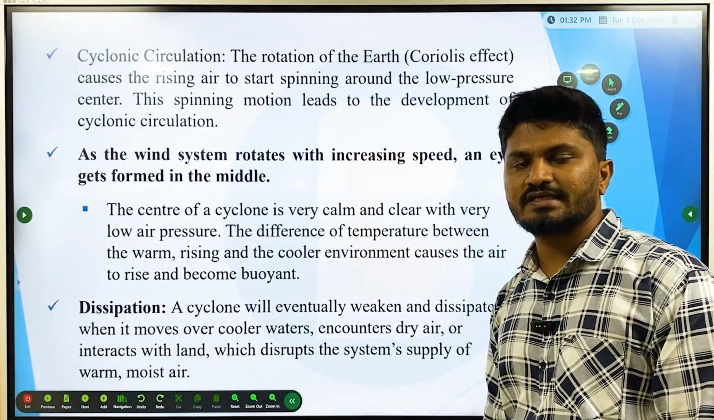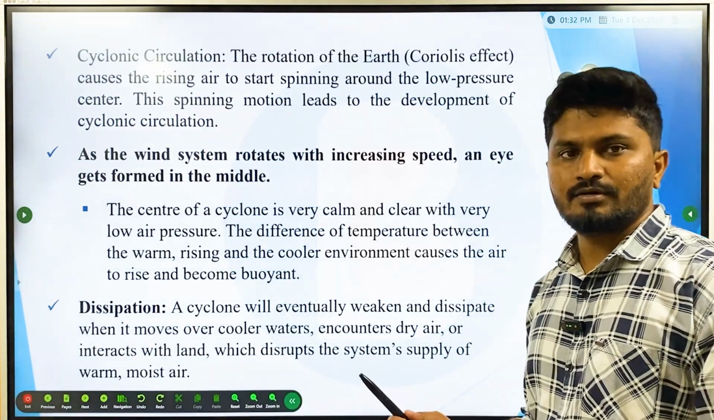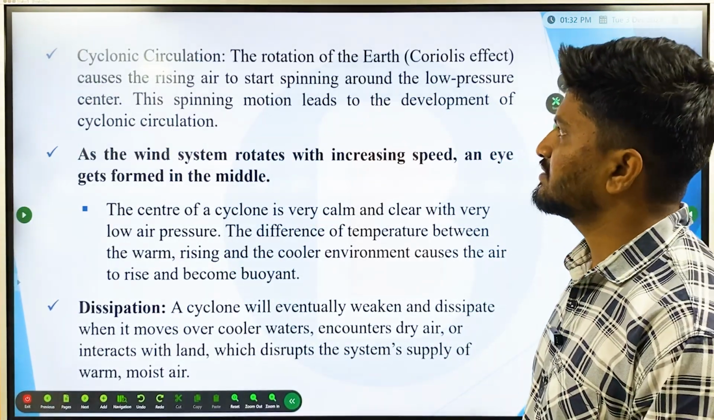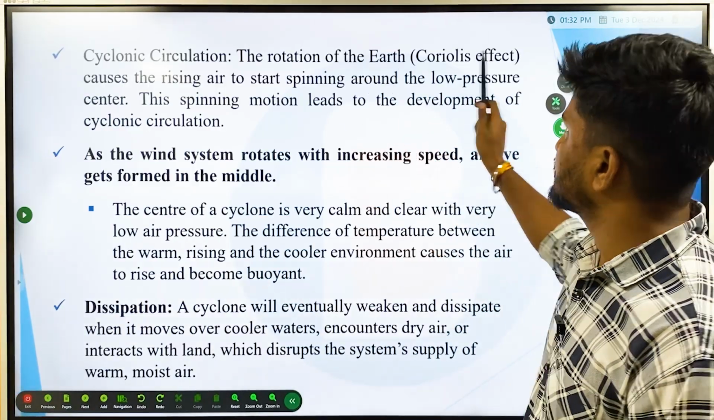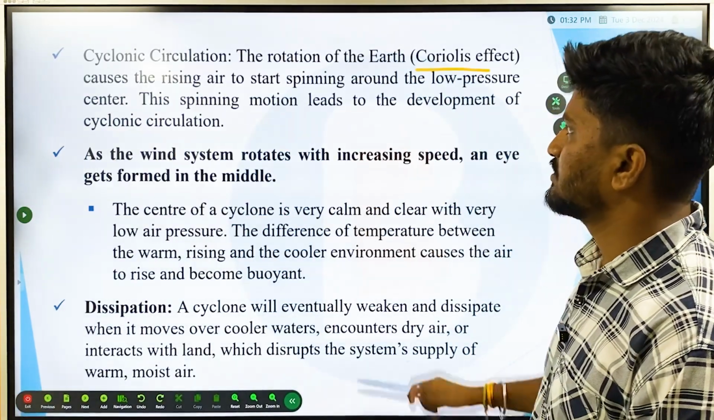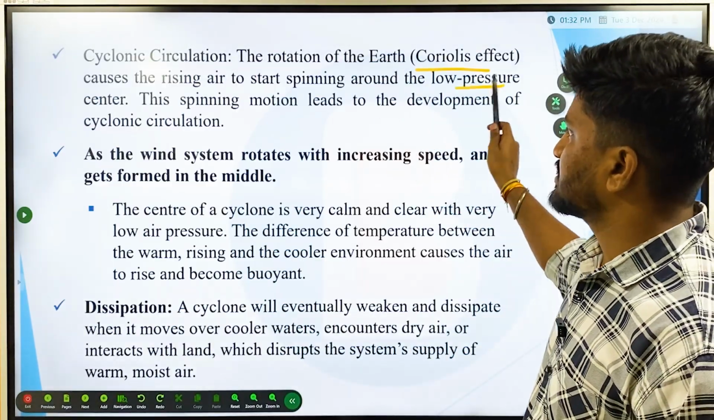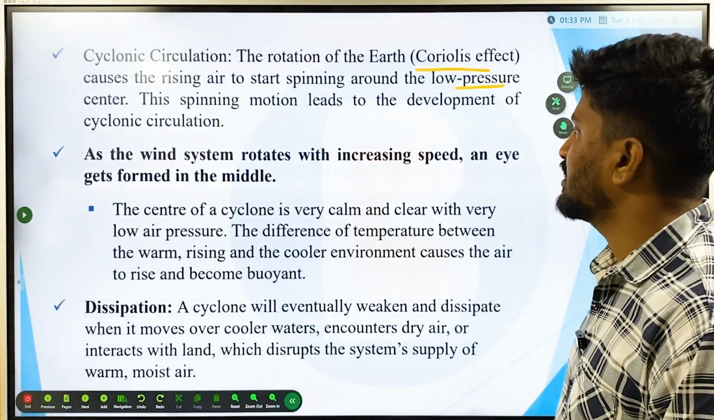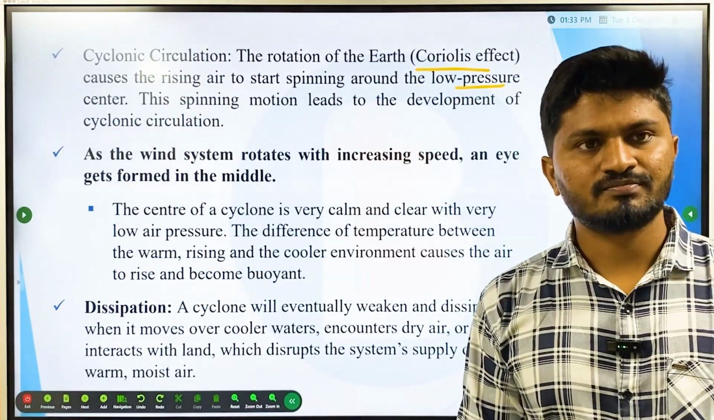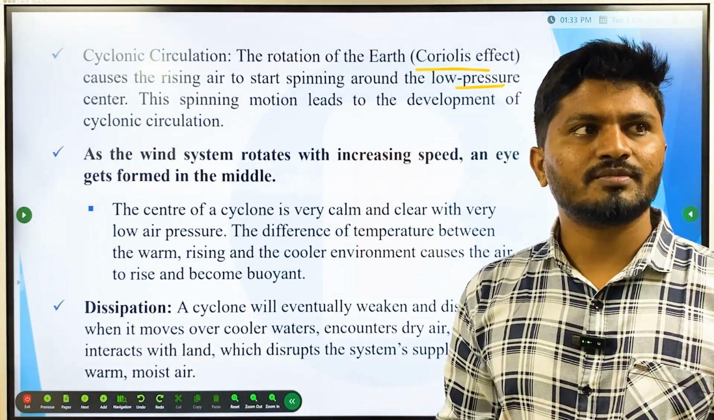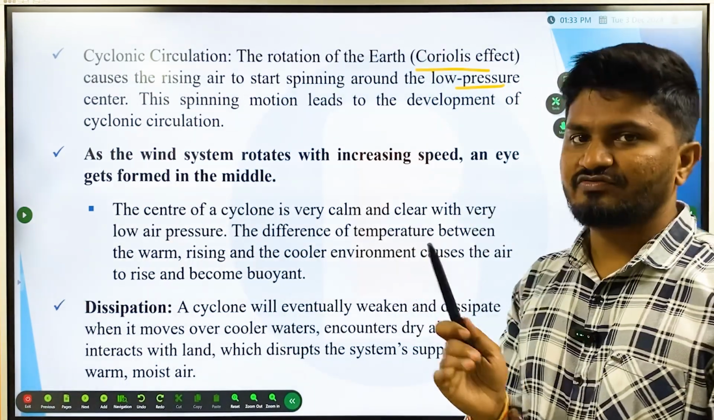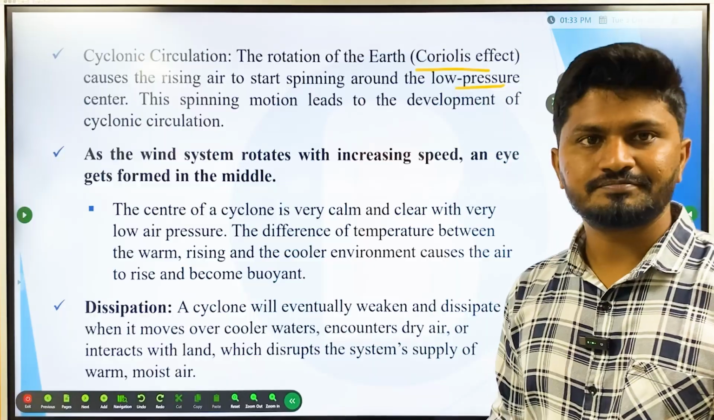Okay, once the low pressure is created and the wind starts moving towards the low pressure, it will result in cyclonic circulation. That is, the rotation of the Earth, or the Coriolis force, causes the rising air to start spinning around the low pressure center. This spinning motion leads to the development of cyclonic circulation. Because of this Coriolis force, air starts spinning around itself.